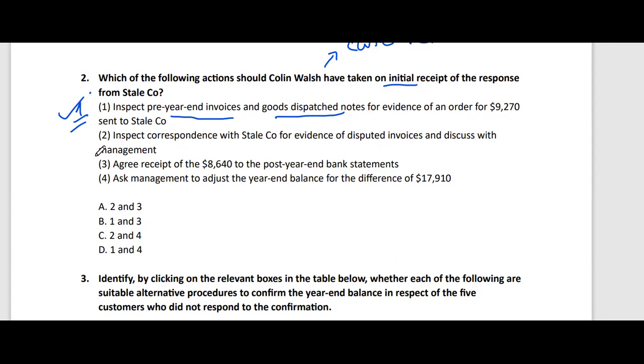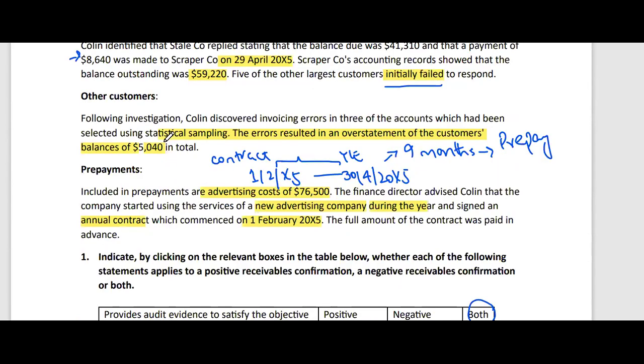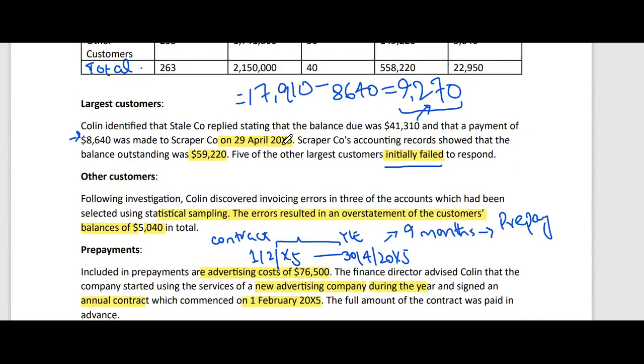When he received the response and saw that there is a difference, one because of the payment made near the year end, and the other because they have not sent the response at all, initially he will not inspect the correspondence with Stale Company. Initially, for the payment made on 29th April 20x5 from the customer, he will check the client's post year end bank statement to see whether he is receiving this amount after the year end.